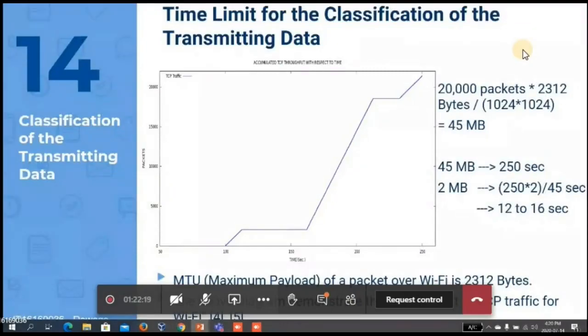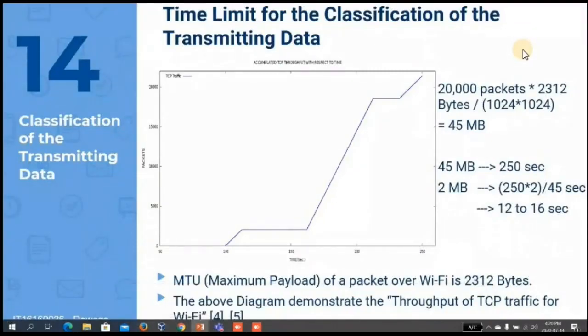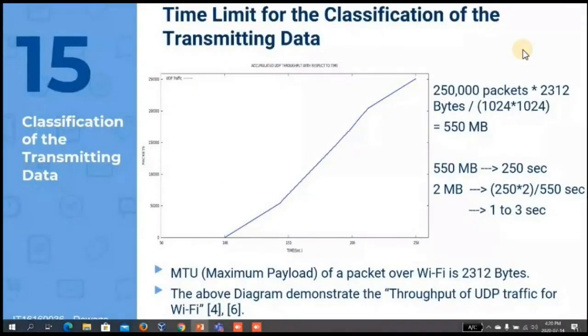When considering the time limit for the classification, this graph shows the throughput of TCP traffic over Wi-Fi, which takes about 12 to 16 seconds to transfer 2 MB of data, which we have mentioned above. This graph represents the throughput of UDP traffic over Wi-Fi, which takes about 1 to 3 seconds to transfer 2 MB of data.